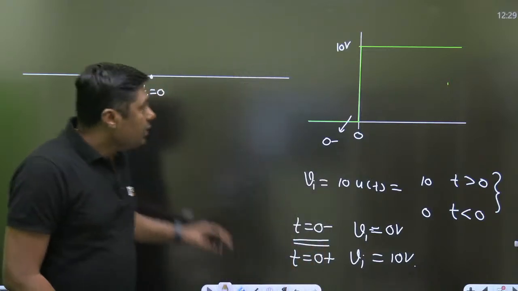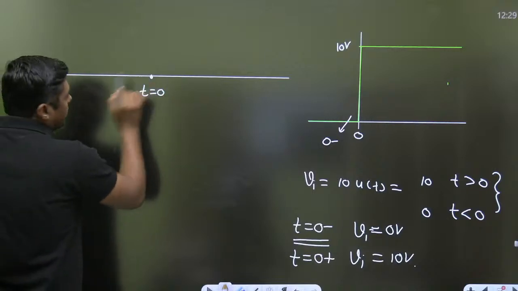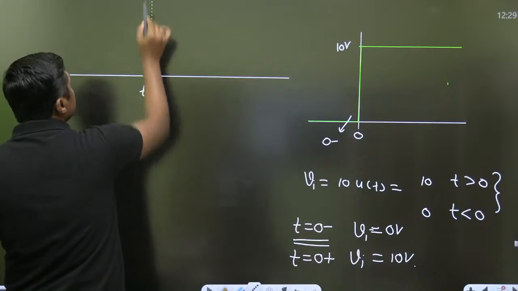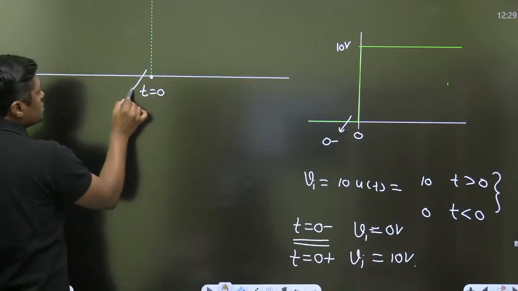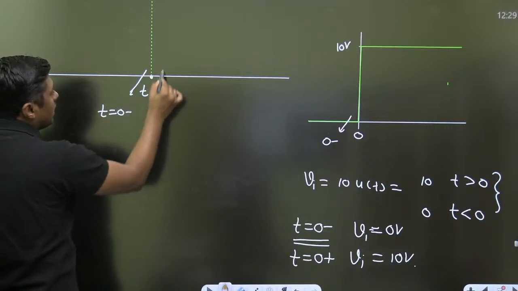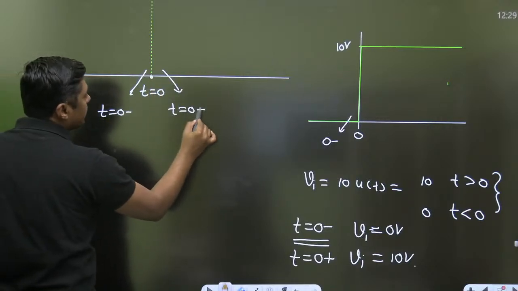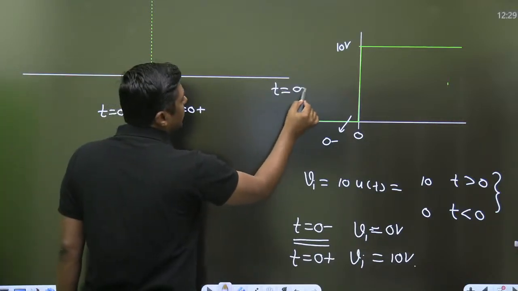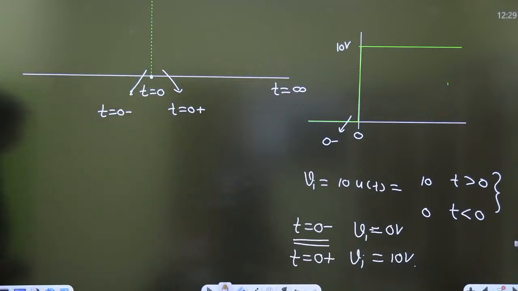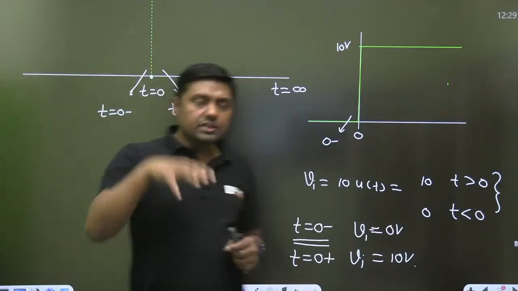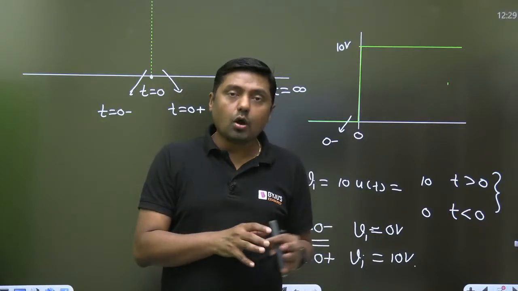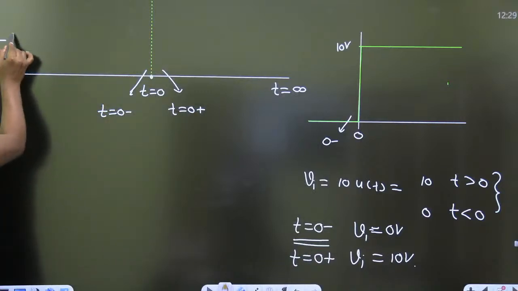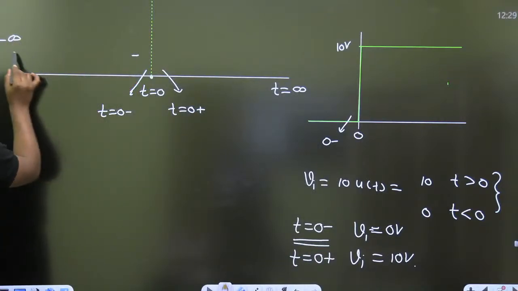Now, this point is t equal to 0. This diagram is very important. This is called 0 negative and this is called 0 positive. Just before switching, and after switching, that is called t equal to infinite. Now, when I am talking about that, the circuit is in this position for a long time. Long time means it is coming from what? Minus infinite to 0 negative.